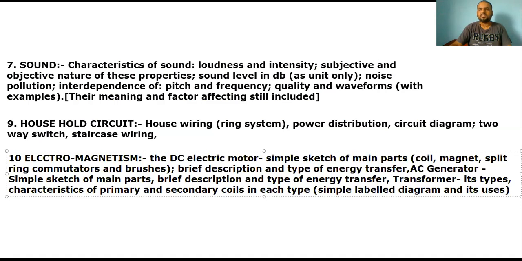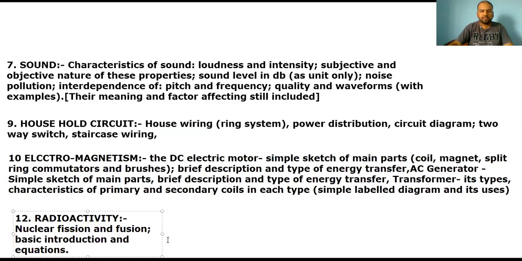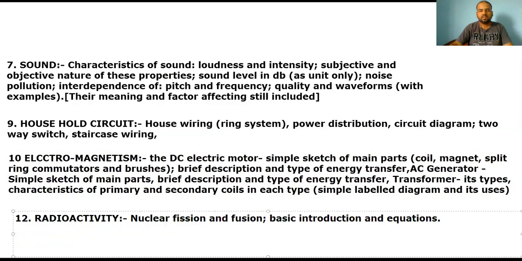And the whole transformer section has been removed. Transformer, its types, characteristics of the primary and the secondary coil in each type, simple labelled diagrams and uses of transformer. The whole transformer topic has been removed. And last but not the least is modern physics, nuclear physics, we can say radioactivity. Here in radioactivity, the nuclear fission and fusion topic has been removed, and the basic introduction and equations related to nuclear fission and fusion have been completely removed. Rest all topics are there as it is.